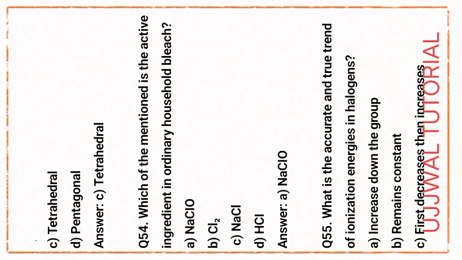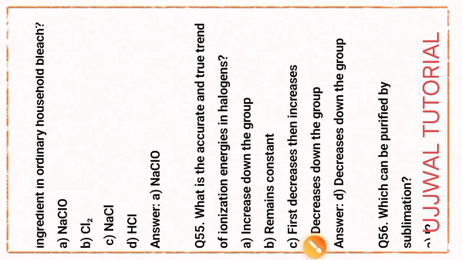Okay. Next question number 55. What is the accurate and true trend of ionization energies in halogens? Option D, that is decreases down the group.